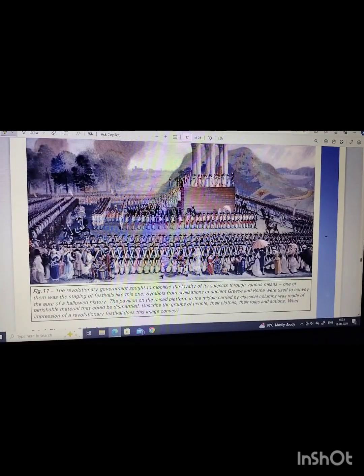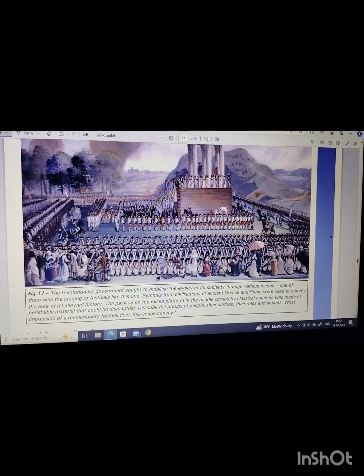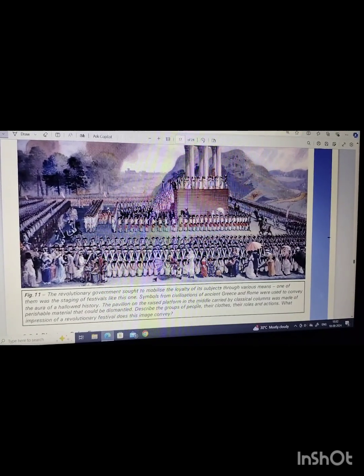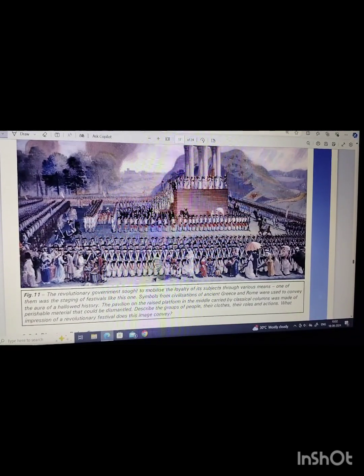The revolutionary government sought to mobilize the loyalty of its subjects through various means. One of them was staging festivals like this one. Symbols from the civilization of ancient Greece and Rome were used to convey the aura of hallowed history. The pavilion on the raised platform in the middle, carried by classical columns, was made of perishable material that would be dismantled.